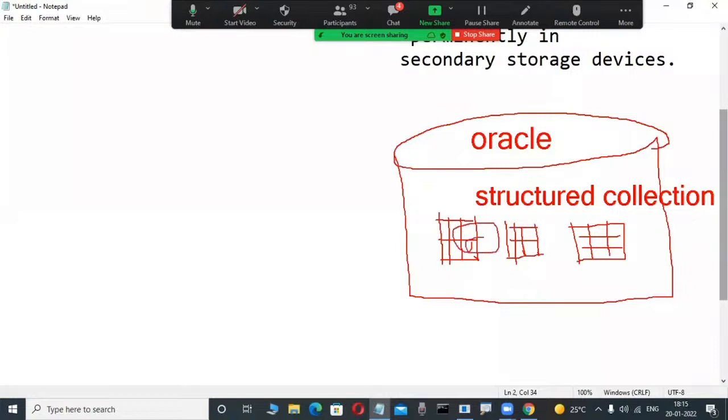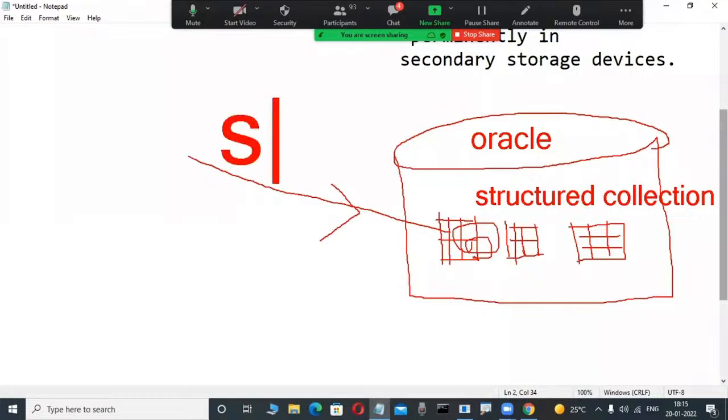Once a structured collection of data is there, to operate on this data some language is required. What is that language? Maybe anybody has an idea? SQL, structured query language. Through this language only we operate on this structured data in relational databases.